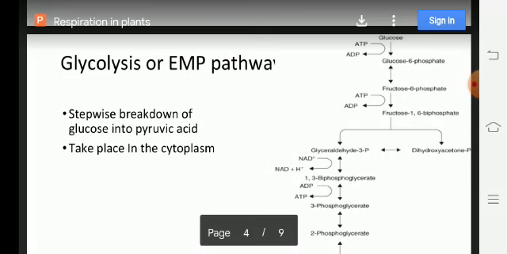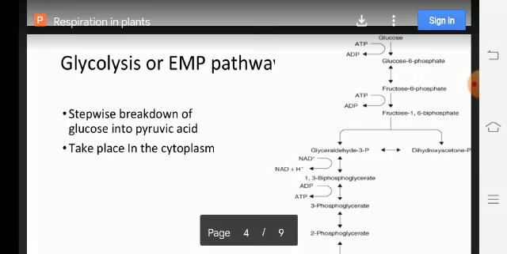It takes place in the cytoplasm. It doesn't require oxygen, so it is considered the anaerobic part of aerobic respiration. Clear?